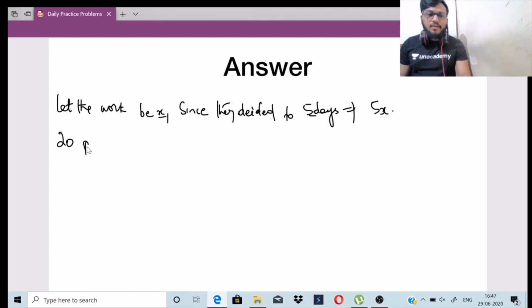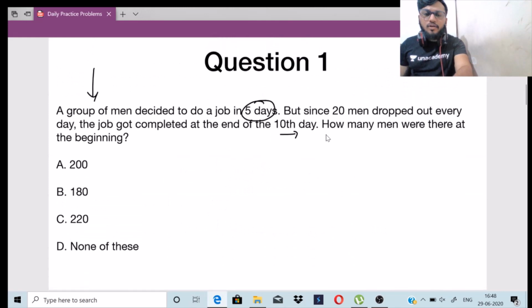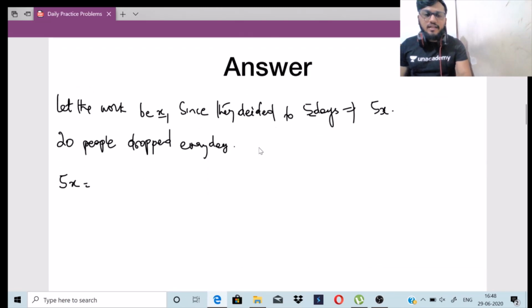So 20 people were dropping every day, that is, 20 people left the job every day. So what will my equation be? It will be 5x, which is the total amount of job they thought they would do at the start, and 20 people kept on dropping till the 10th day. So what will my equation become here?